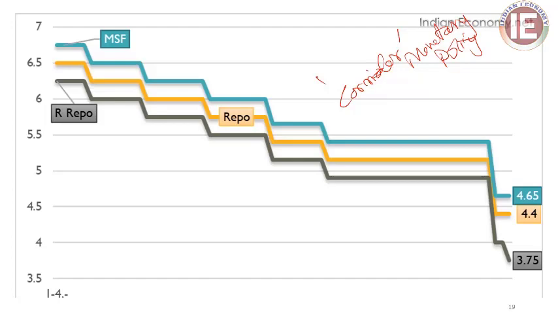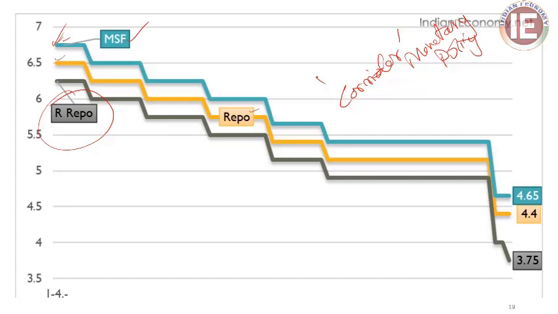The corridor shows the area between the marginal standing facility, the emergency lending facility of the RBI, and the reverse repo facility. Midway between these two goes the repo. So this is the MSF rate by the beginning of this calendar year. What was the MSF? It was around 6.75%, and the repo rate was 6.5%.